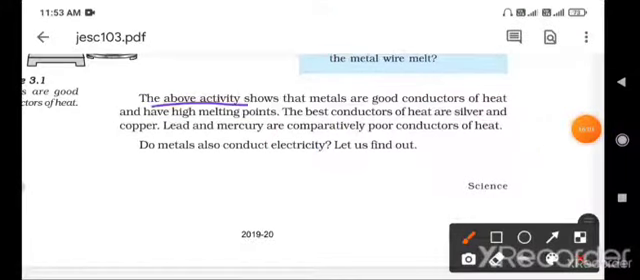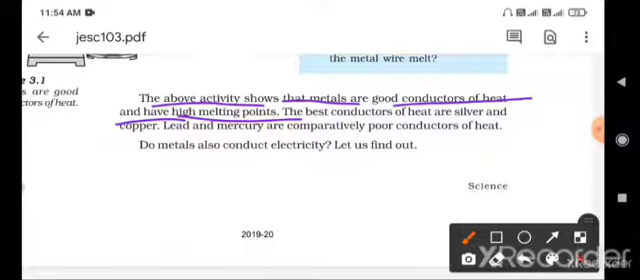The above activity shows that metals are good conductors of heat and have high melting points. From this activity we conclude that metals are good conductors of heat. Good conductor of heat means the heat can travel from one end to the other end. And having high melting points means they do not melt easily. If we want to melt the metals, you have to give more heat or a higher temperature, otherwise they cannot melt. So metals are good conductors of heat and have high melting points.